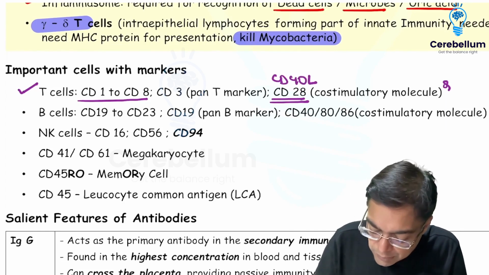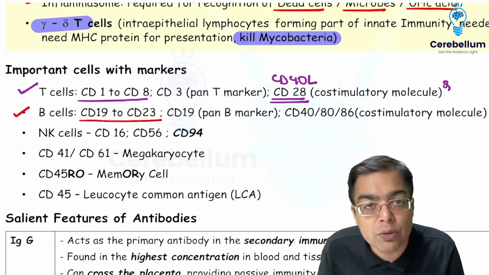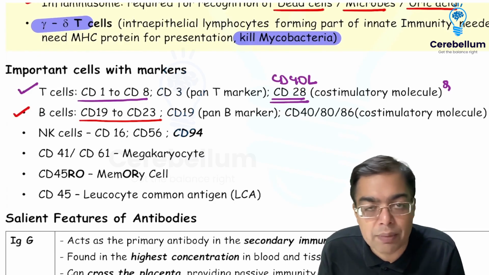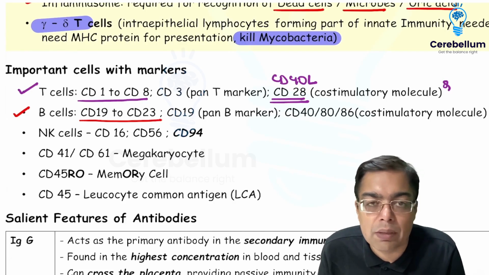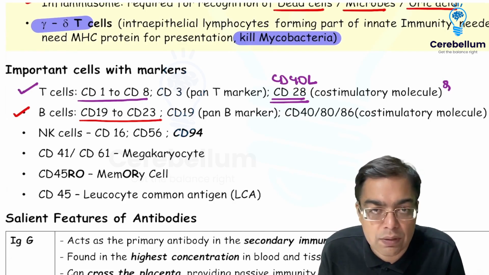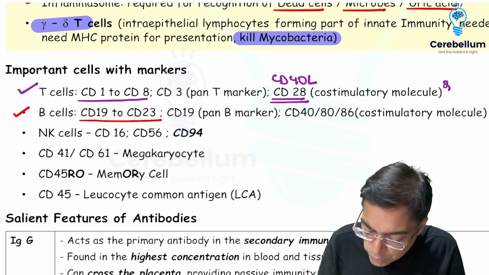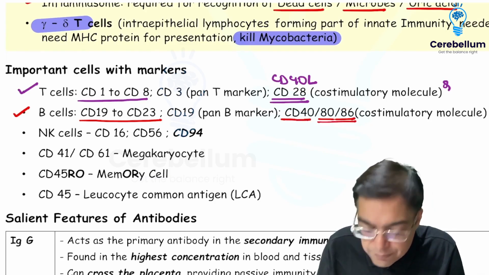If I'm talking about something like the B cells, we need to be familiar with CD19 to CD23, that is 19, 20, 21, 22, 23, specifically with CD19 being a pan B cell marker, and CD21, which is going to be an entry receptor so far as Epstein-Barr virus is concerned. Co-stimulatory molecules are present on the B cells as well, and that would include molecules like CD40, CD80 and CD86.